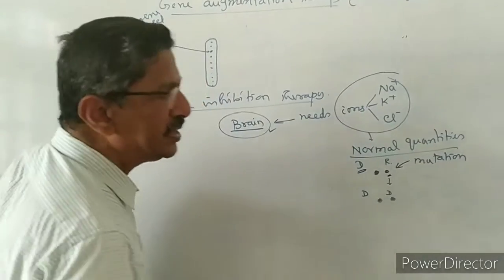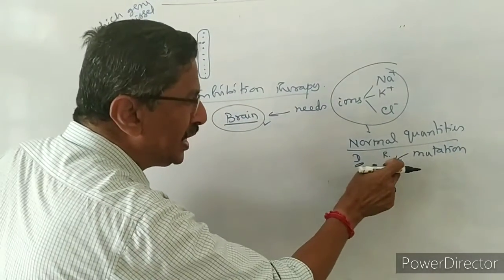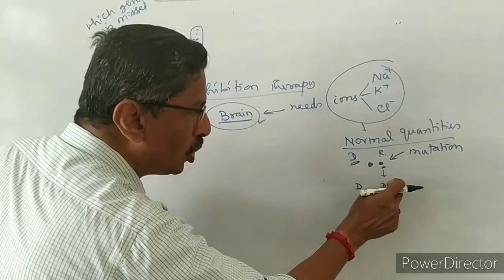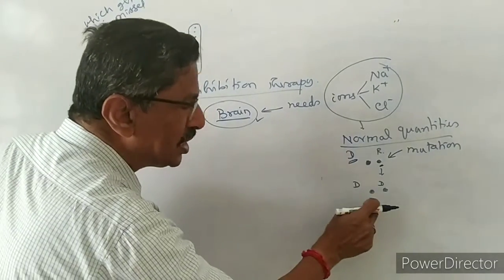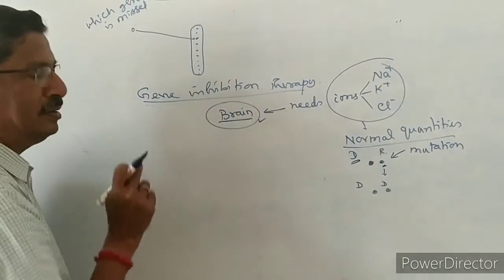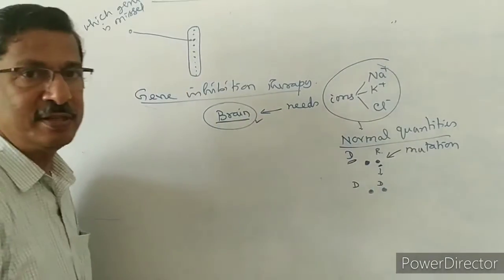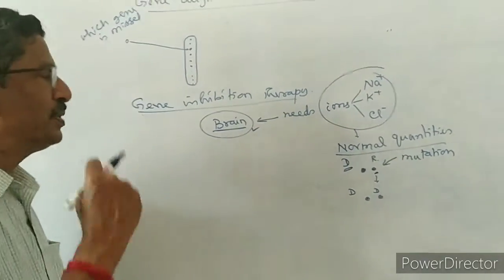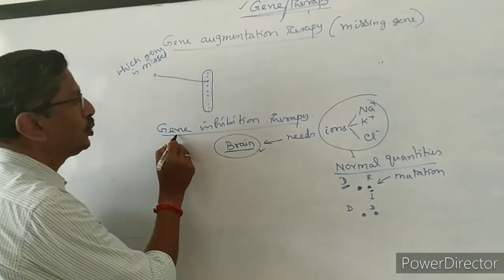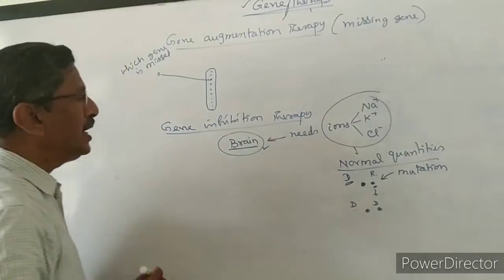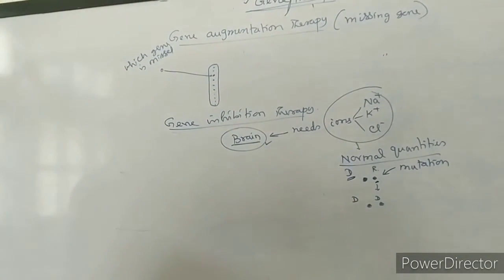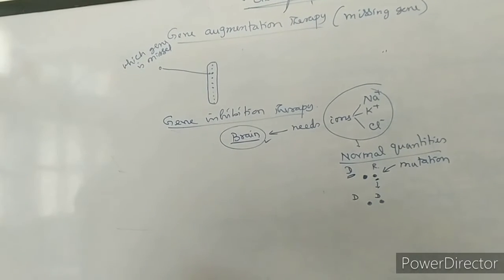Now how to avoid this? When the recessive gene changes into dominant and both the genes become dominant, it is harmful to the brain. What we have to do is suppress one gene. Though it is dominant, we have to suppress its activities. For that only, we are taking the gene inhibition theory. What is that? Gene inhibition theory.